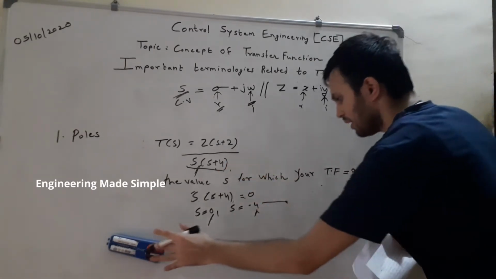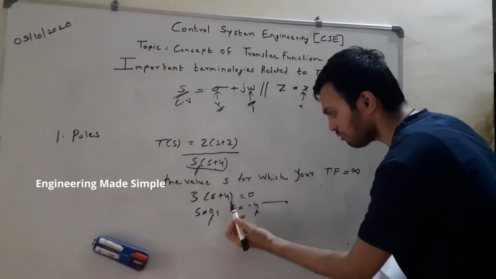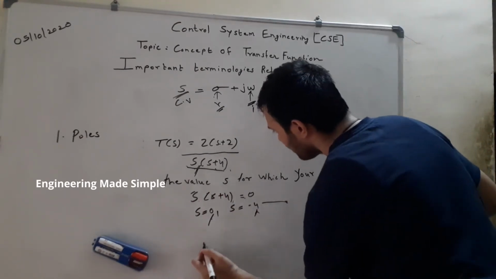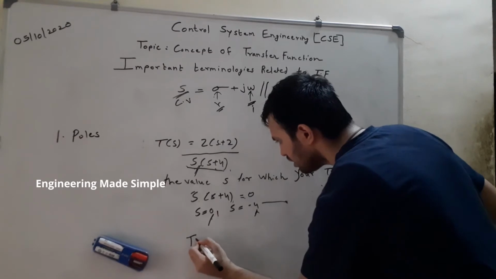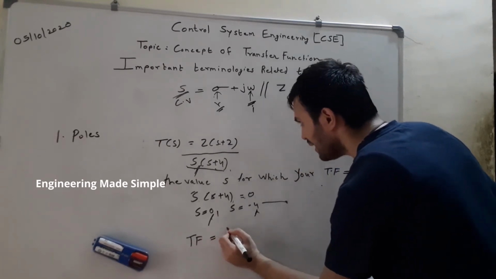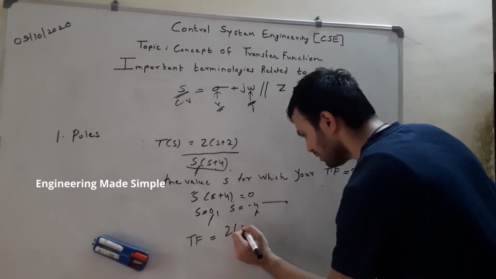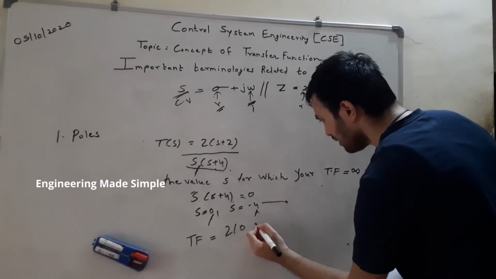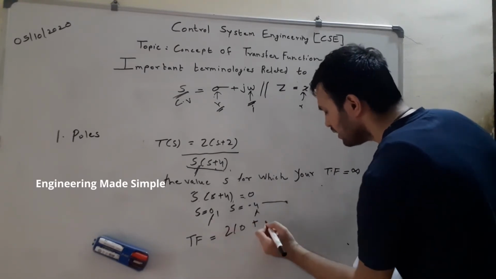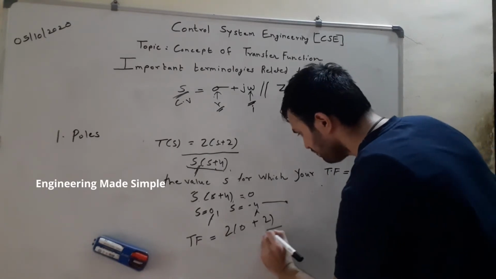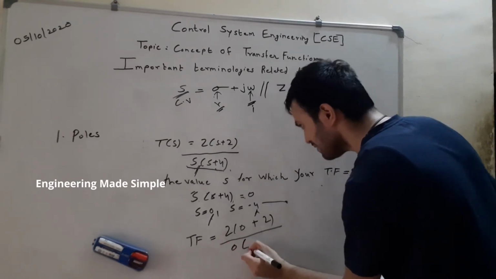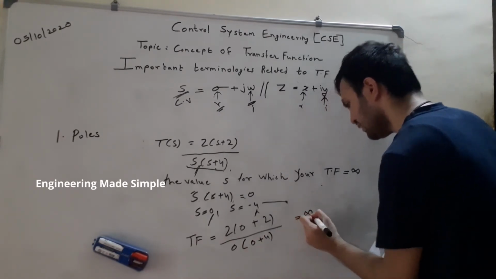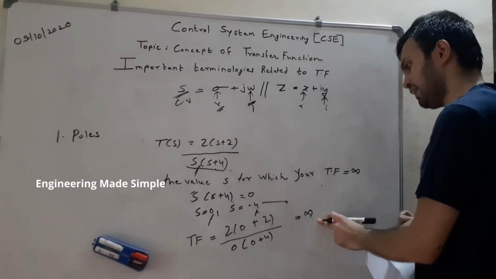Now see, this is our transfer function. We have found the roots of it by equating the denominator. Now let us substitute the values of s. So what will the transfer function remain when you put s is equal to 0? We put the first pole first, that is s is equal to 0. So we get 0 plus 2, divided by 0 into 0 plus 4. Now 2 divided by 0 is nothing but infinity or not defined.